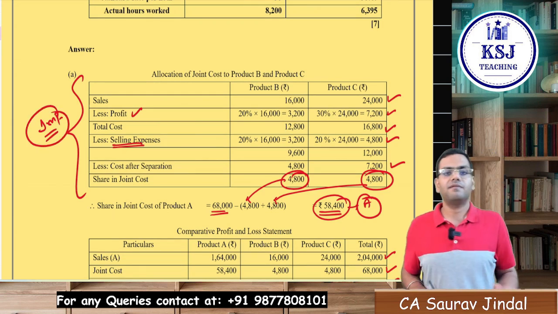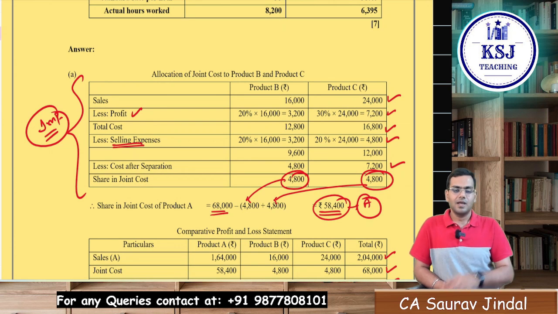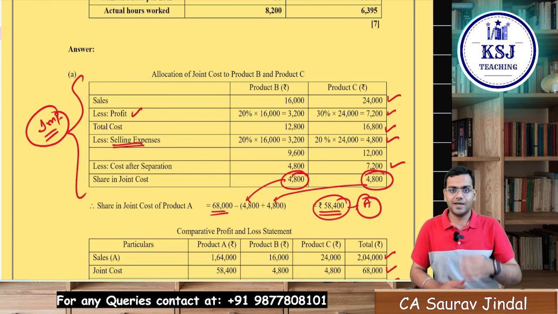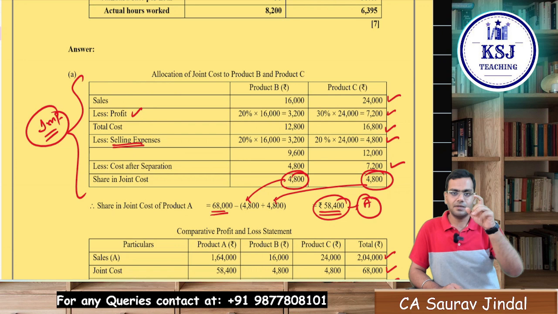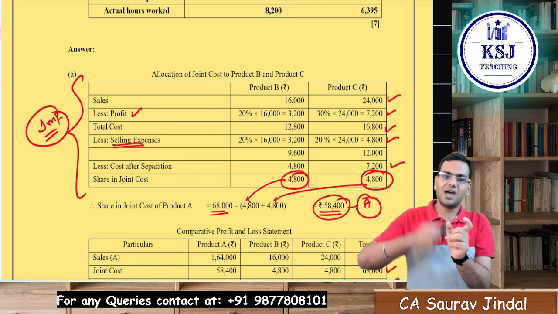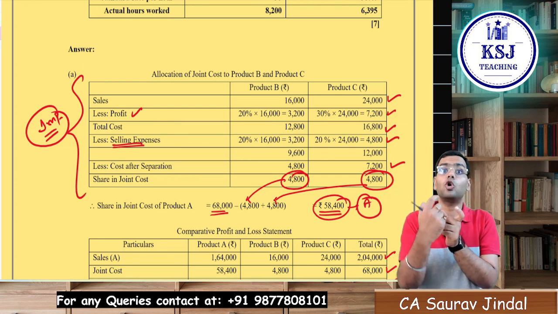Always remember, whenever byproducts are given along with the main product, and the reverse cost method is asked, you will start with the byproducts first. Forget about the main product, just start with the byproduct first, right? In those byproducts, start with the reversal method. Start with the sales minus net profit, you will get total cost.